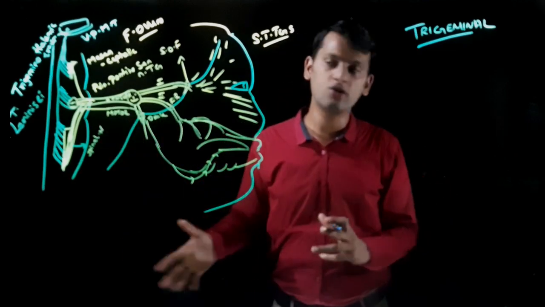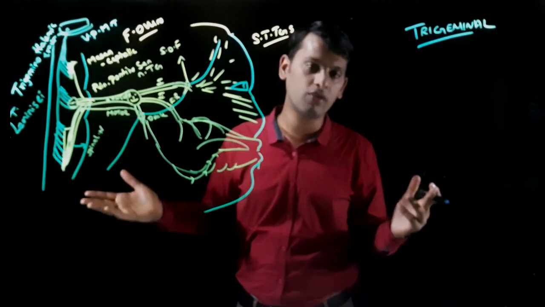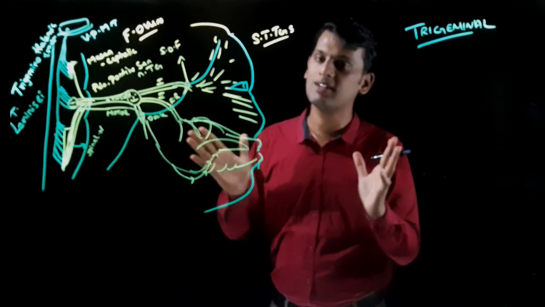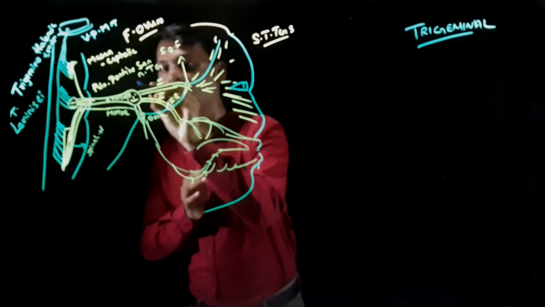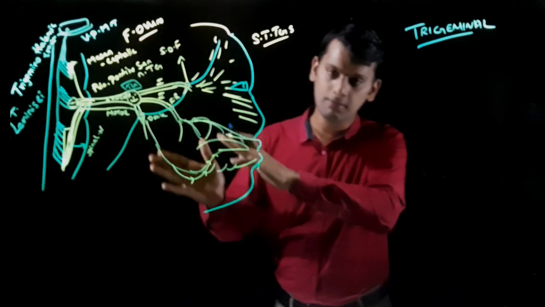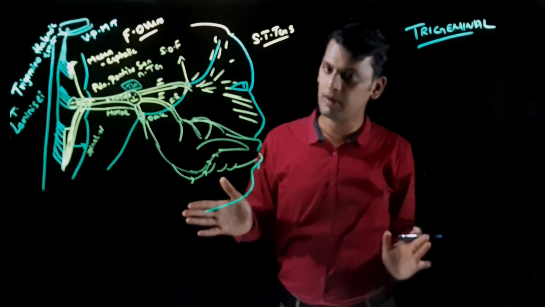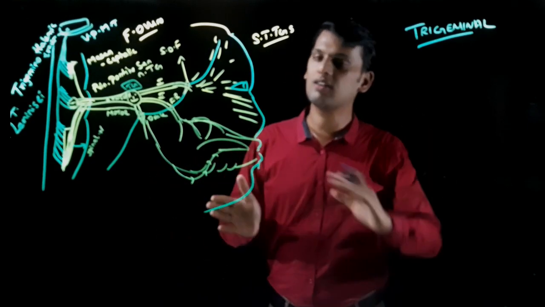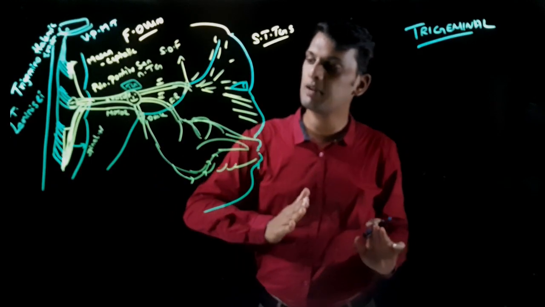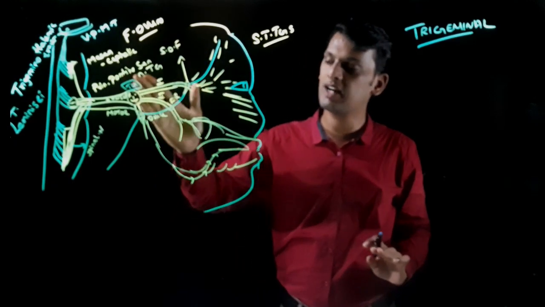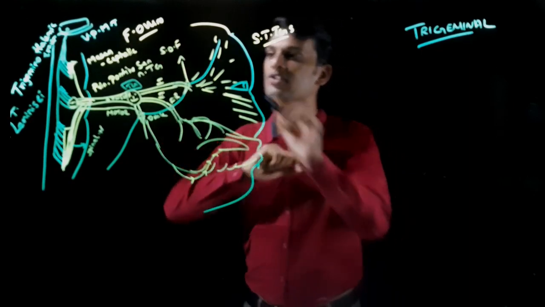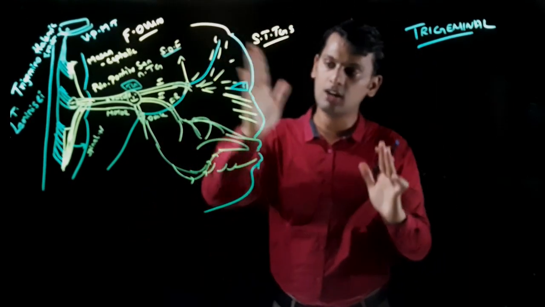This is the morphology, or your anatomy, or your pathway or branches of your trigeminal nerve. So it always centers in your trigeminal ganglion, and this trigeminal ganglion gives out three different branches. I am summarizing here again, so follow again. It gives off three different branches. The first is your ophthalmic branch, which escapes your middle cranial cavity through your superior orbital fissure, okay, and supplies the upper part of your face.